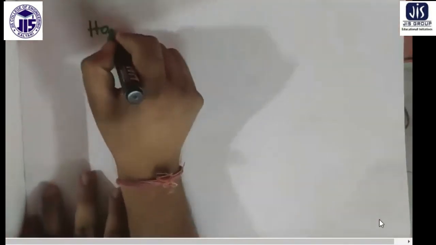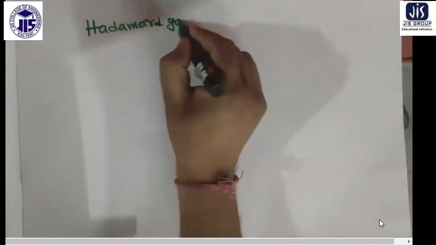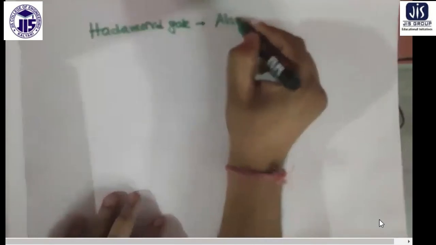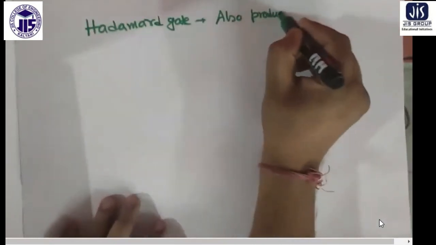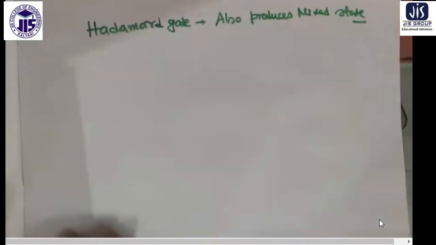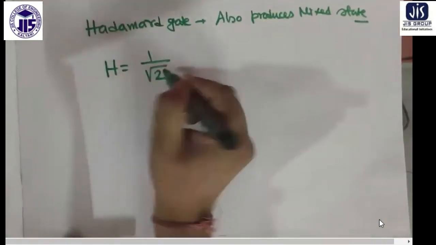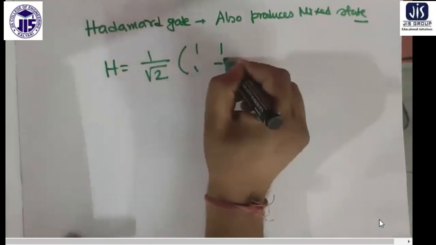Now another popular gate is the Hadamard gate. From the Hadamard gate we get this much. This also produces a mixed state. How does it produce a mixed state? Now the Hadamard matrix is actually 1 by root 2, 1 1 1 minus 1.